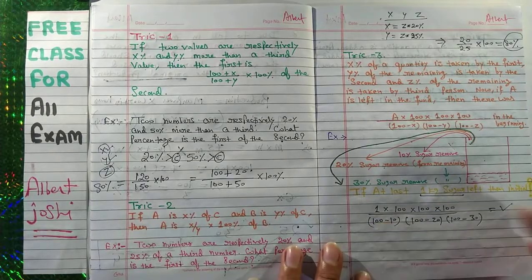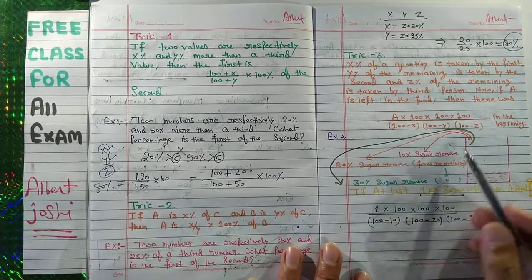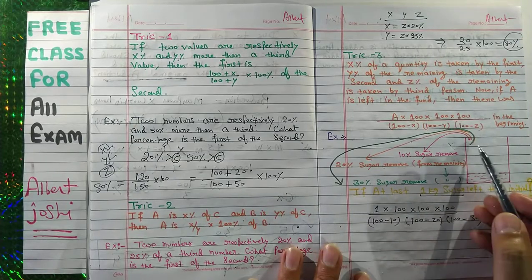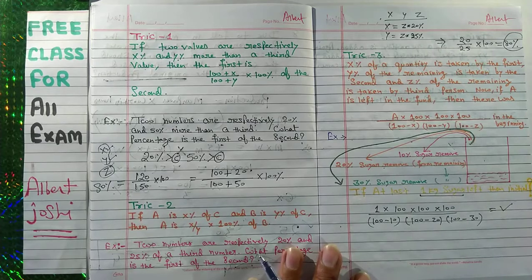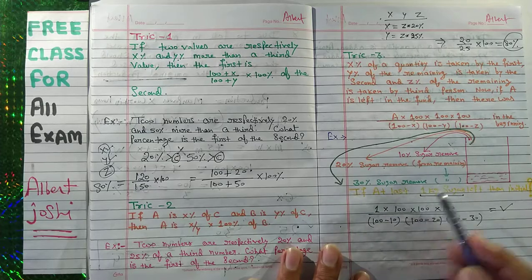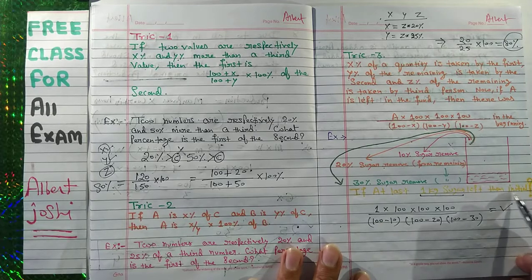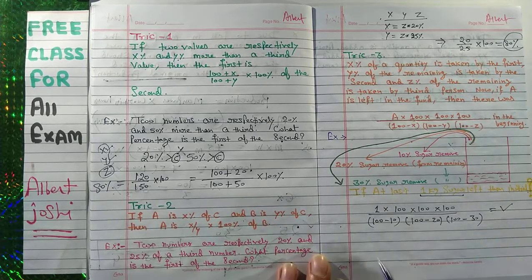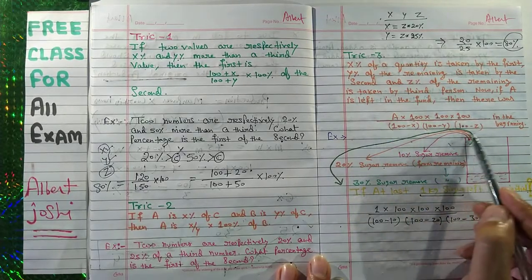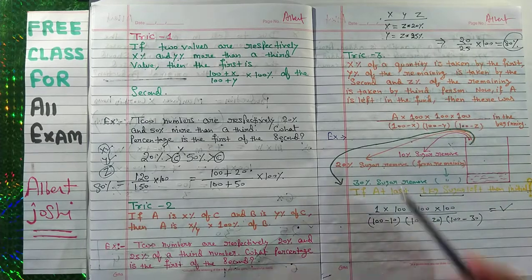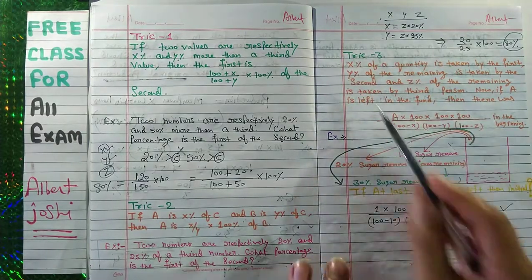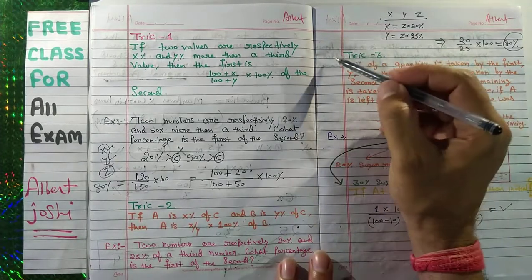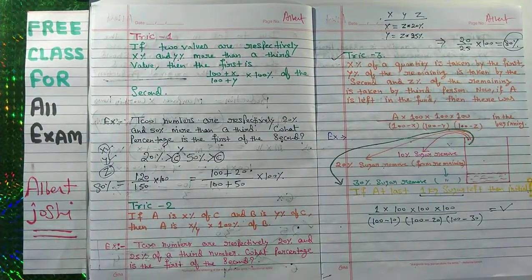This question you can understand. Suppose you have a bank account and at first you withdraw 10%, then you withdraw 20%, then you withdraw 30%, and at last suppose you have only 1000. So what was your initial money? You can also calculate your initial money with the help of this formula. If you use your high school method, then it will take more time. So this is the best trick to qualify your entrance exam.